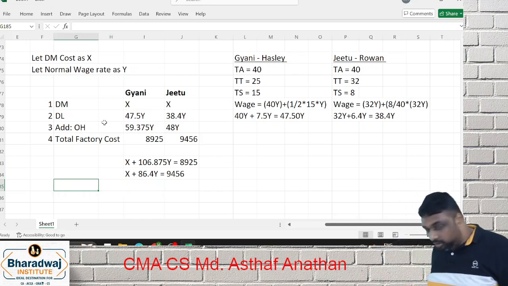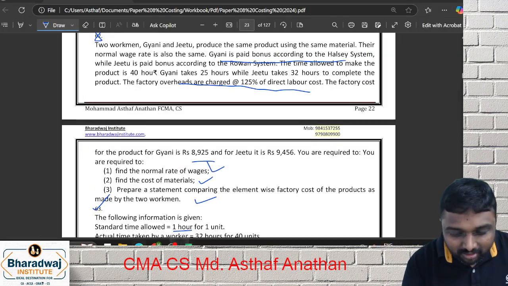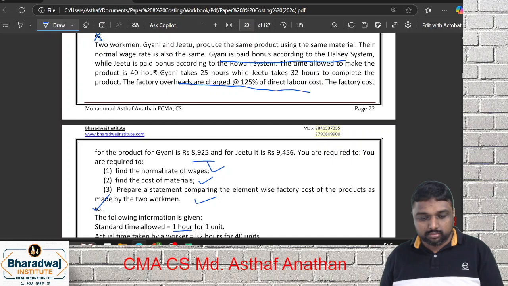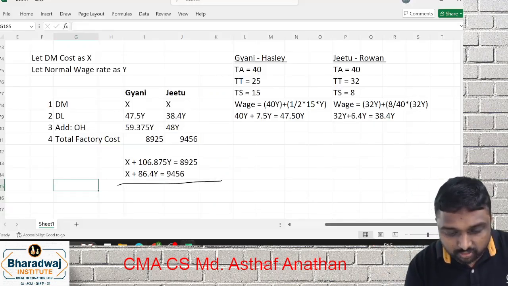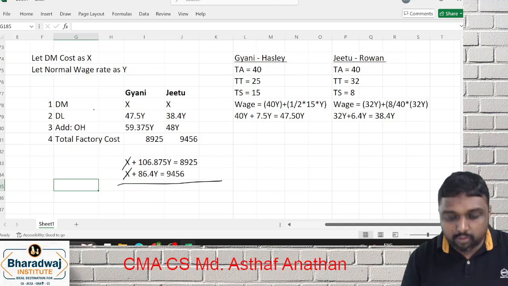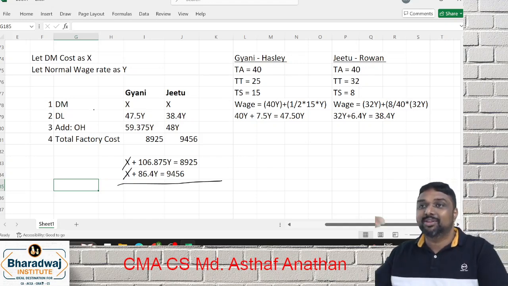Now we have two formulas. You have to solve how? We have two formulas. You can subtract the first one accordingly if you go for it. What's the difference, friends? X will cancel.